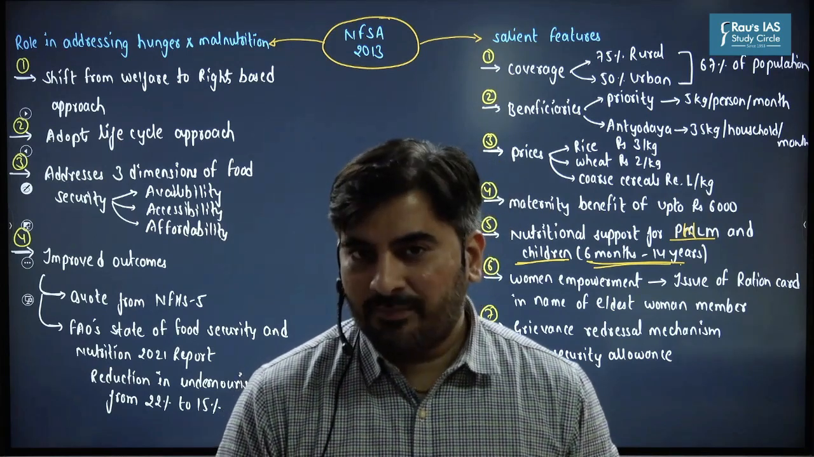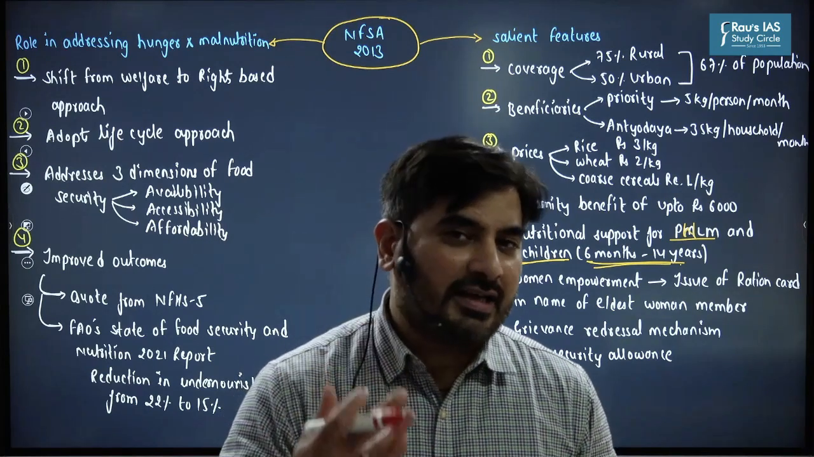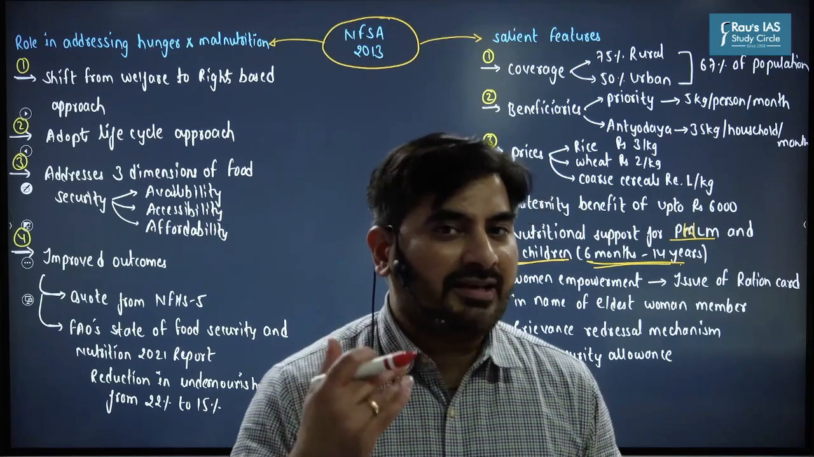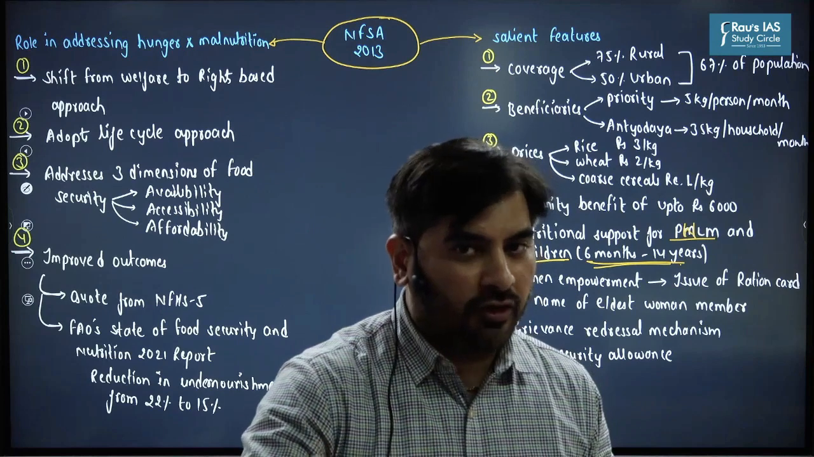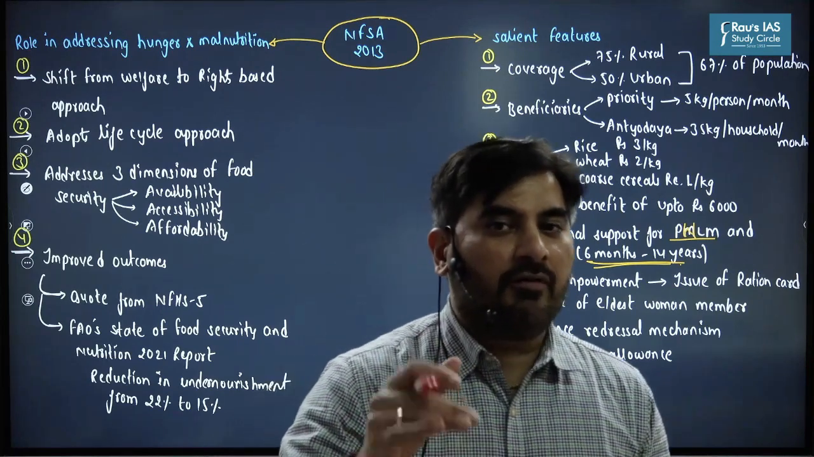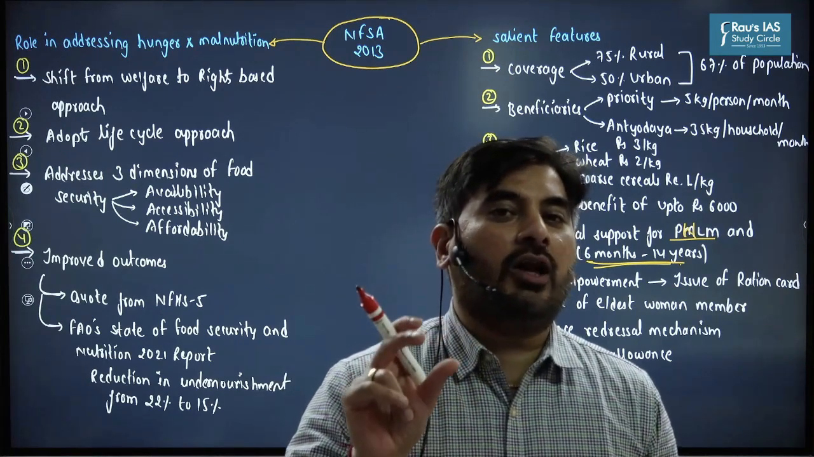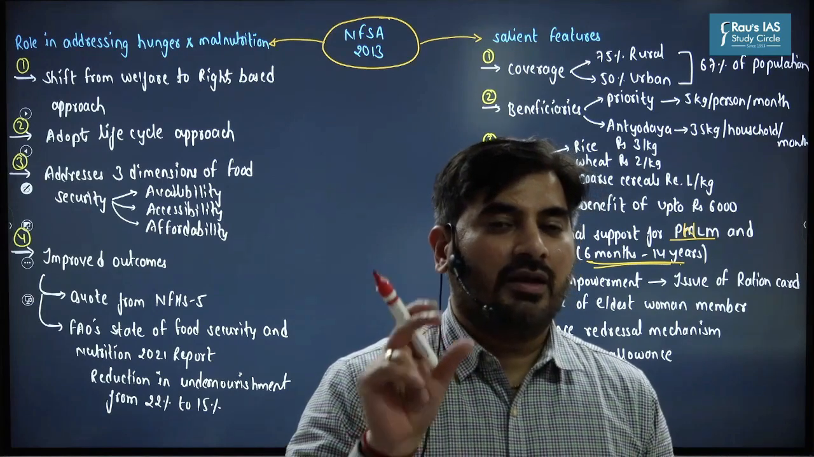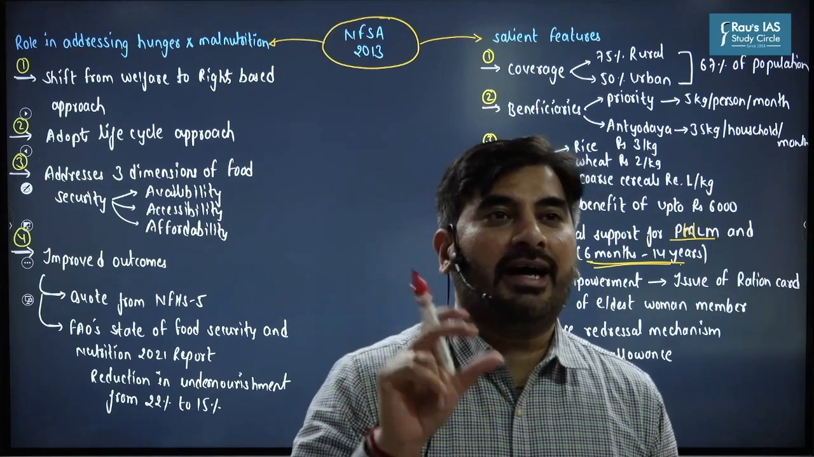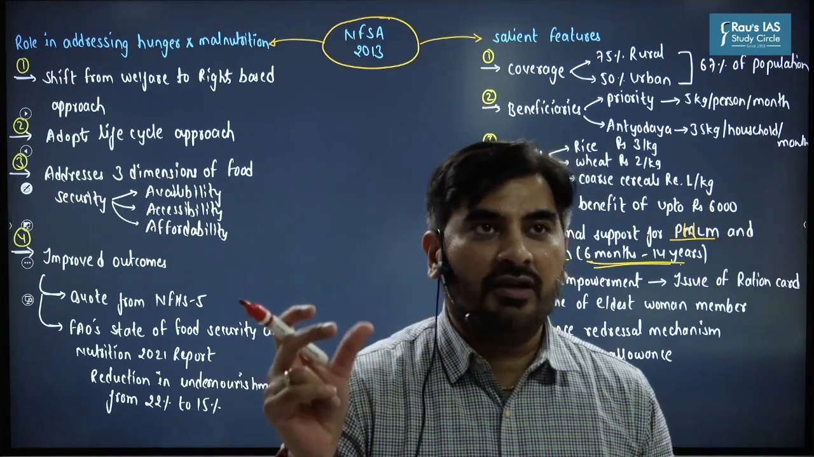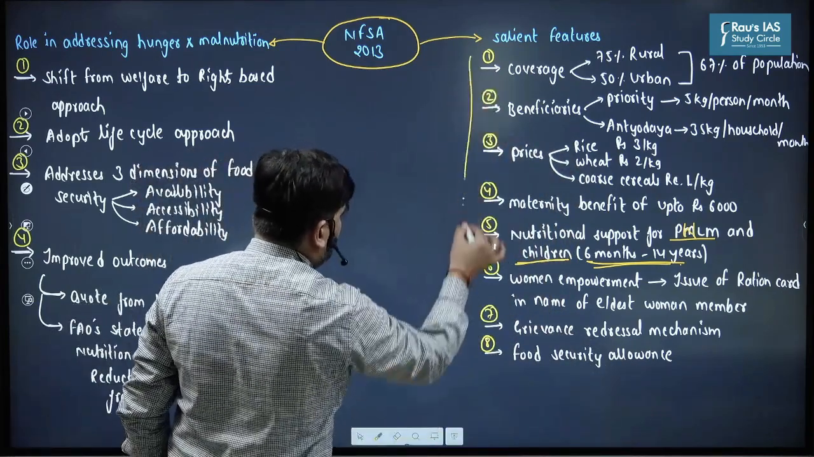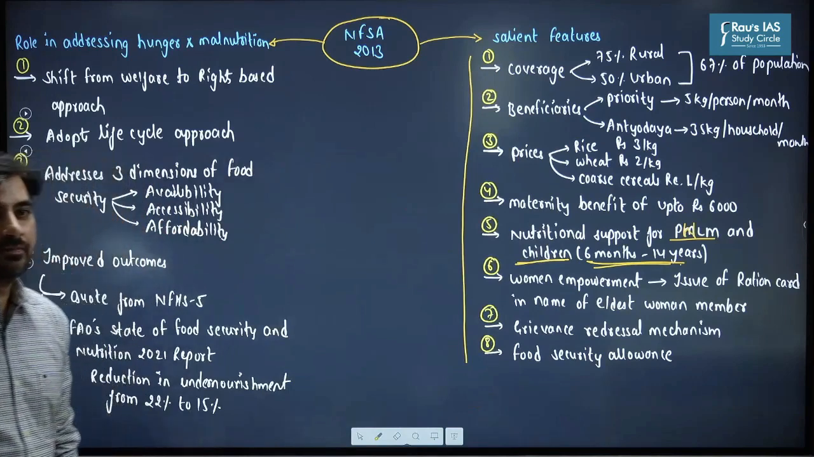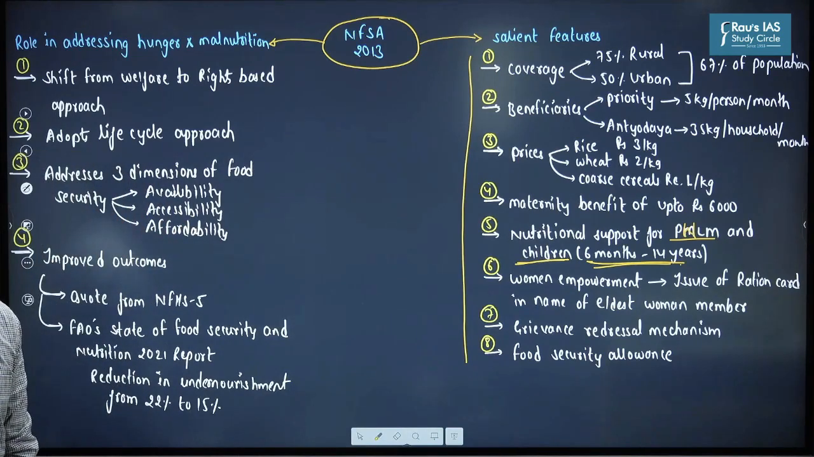And lastly, in some of the remote areas of India, where the public distribution system is not functioning, where we are not in a position to provide subsidized food, we provide a food security allowance, which means we provide DBT, direct benefits transfer, in the form of food subsidy. So these are the salient features of NFSA, including the food security allowance.